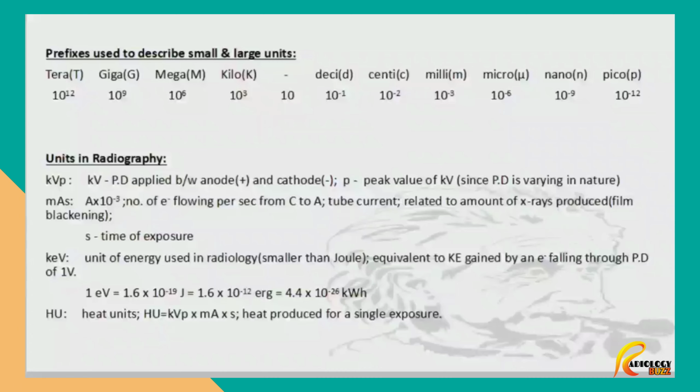keV, kilo electron volt. This is the unit of energy used in radiology. It is a smaller unit than joule.